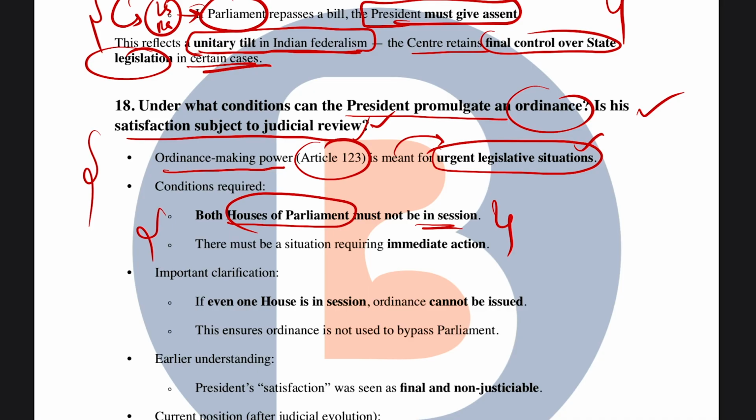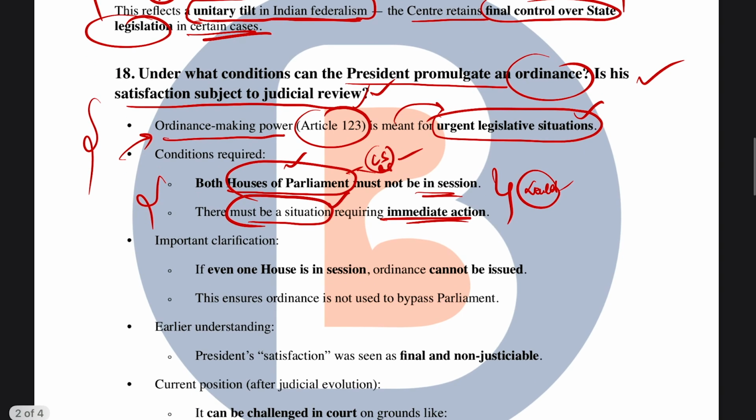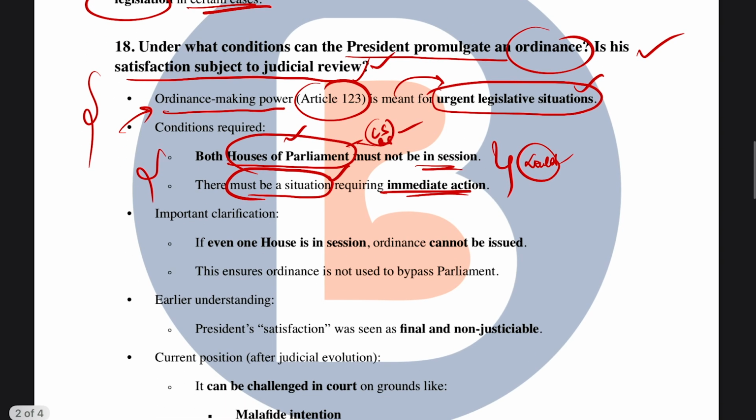So also I can say the conditions required for the president to legislate through ordinance are that both houses of parliament, the Lok Sabha and the Rajya Sabha, are not in session, and a situation must be present that demands immediate intervention by the president in terms of legislation, right? Even the lockdown during COVID was kind of an ordinance issued by the president because of the situation which demanded it back then, right?